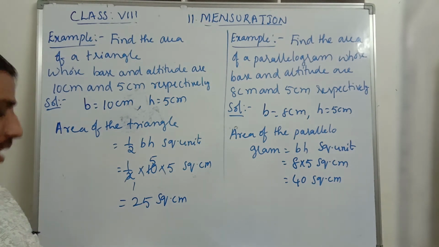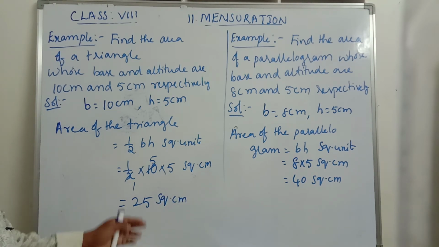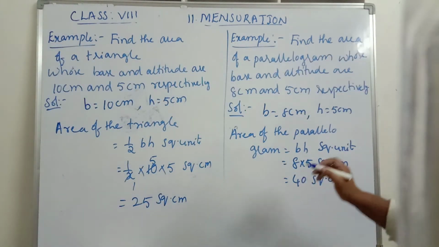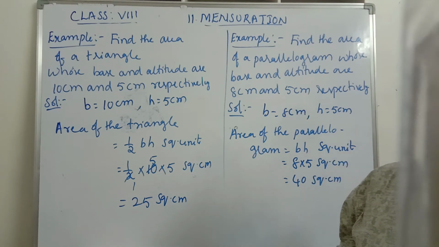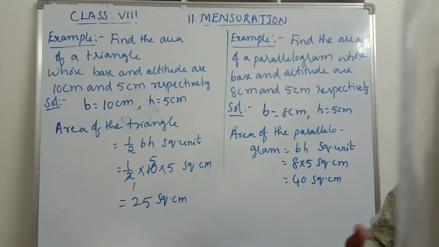So like this we will find the area of a parallelogram by using the formula base into height, whereas the area of a triangle is equal to half into base into height. So have you understood, children, how to find area of a triangle and area of a parallelogram by using the formulas? We will discuss one question for finding the area and circumference of a circle when the radius is given.